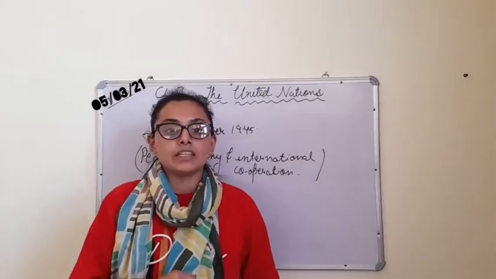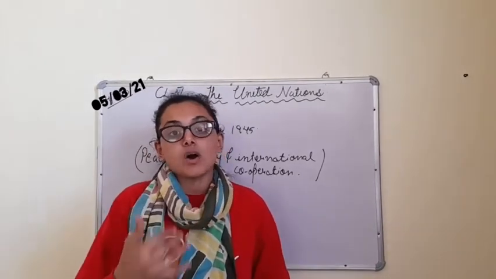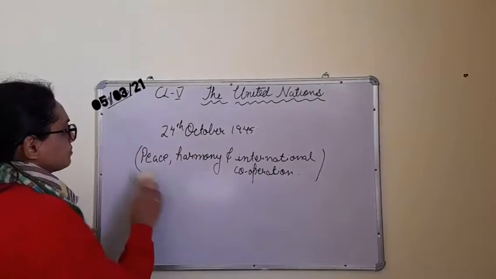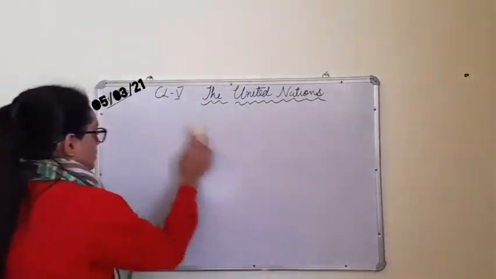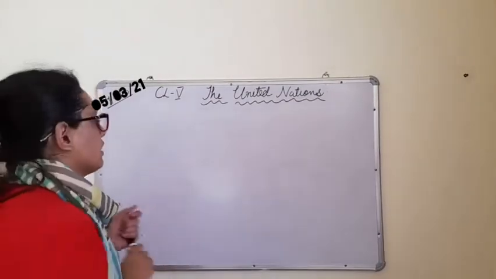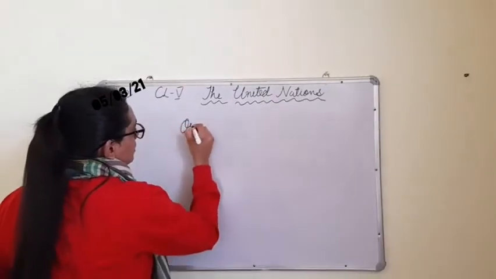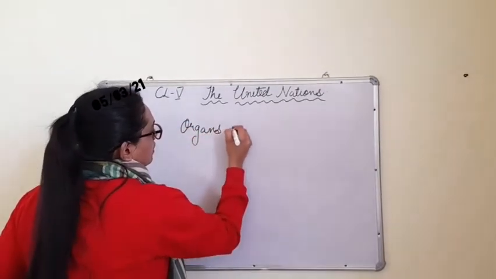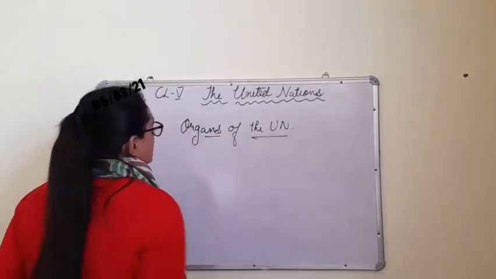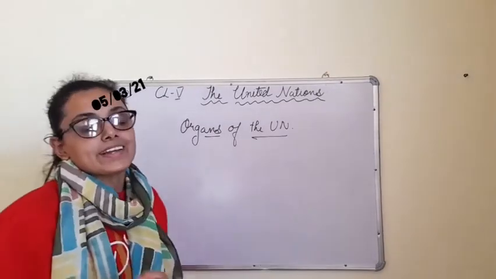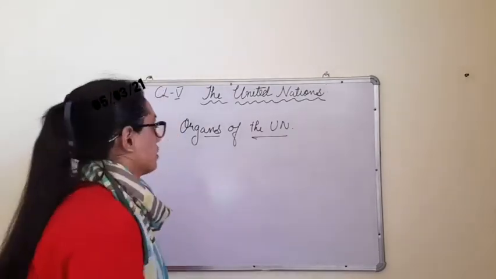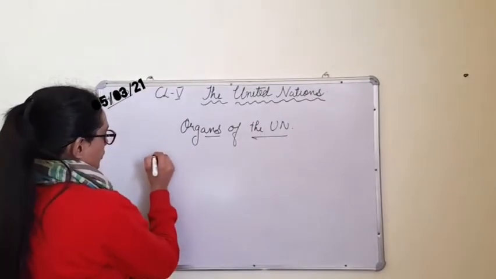Now this UN has 6 main organs. Now what are these 6 main organs of the UN? This UN has a structure according to which, or with the help of which, it functions. Now, what are the organs of the UN?